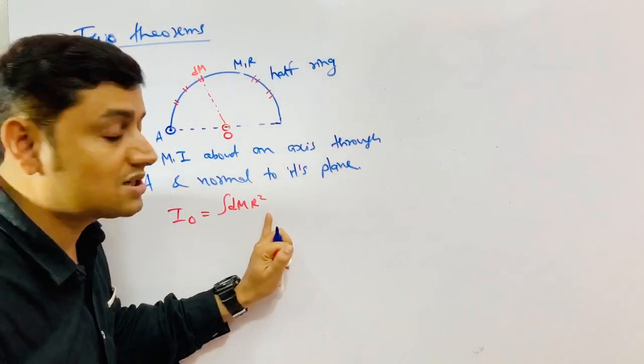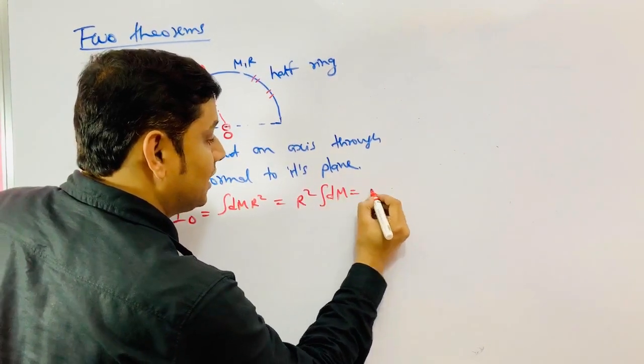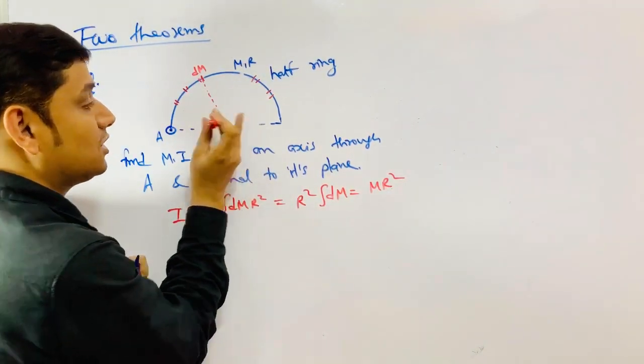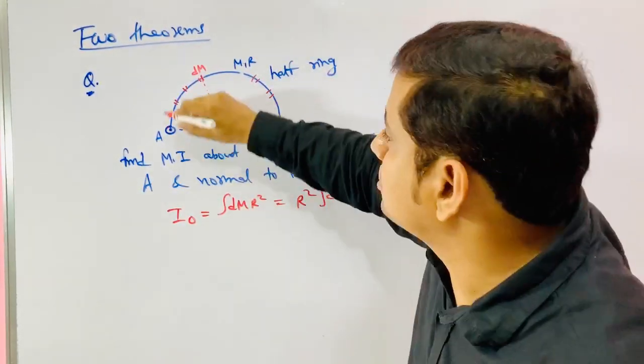For every dm the distance is equal, so r square comes out of the integration sign. I have to integrate dm, and that is M r square. So I know what it is about point O, that is M r square. But this point O is not the center of mass of this ring.